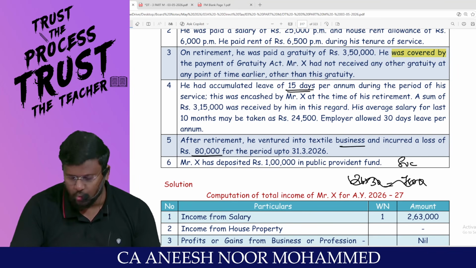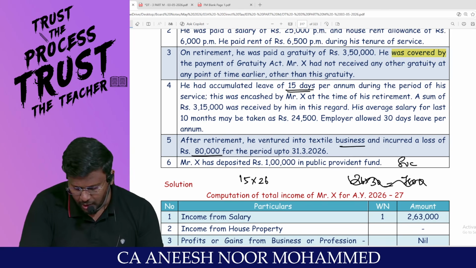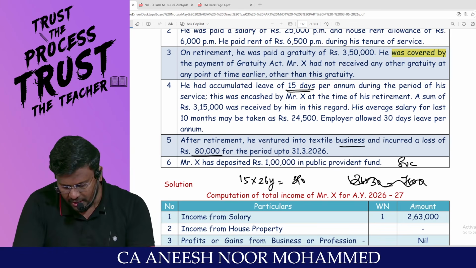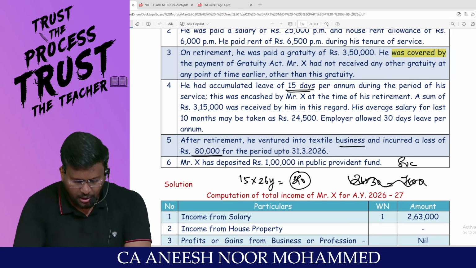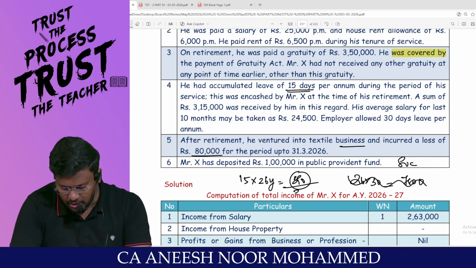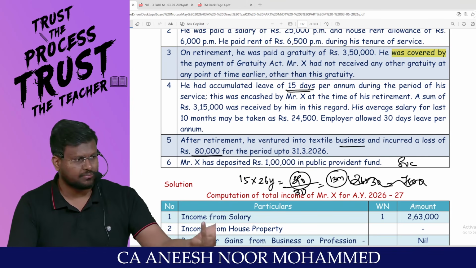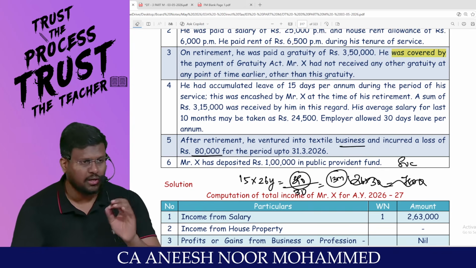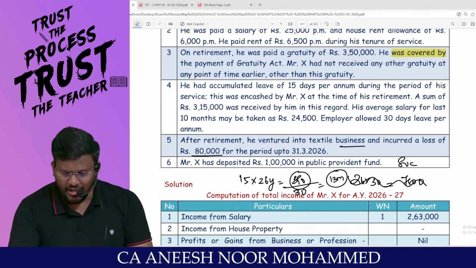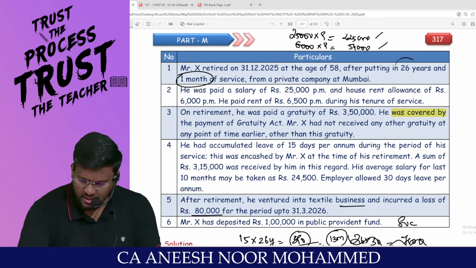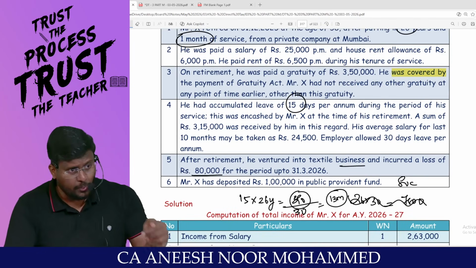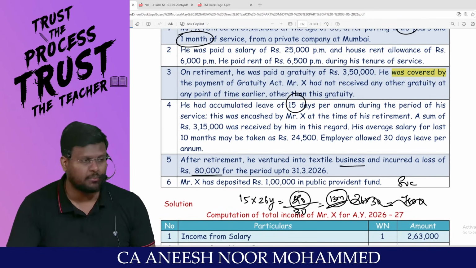So I don't want to do this. Straight away 15 into 26 years. This many 15 into 26 means 390 days credit are there. 390 divided by 30. That means 13 months extra he has worked. If you want, I will repeat once again. Sir, every year he has not taken leave for 15 days. Into how many years he has worked? 26 years. So 26 into 15 means it comes to 390 days. 390 divided by 30 means it is equal to 13 months.